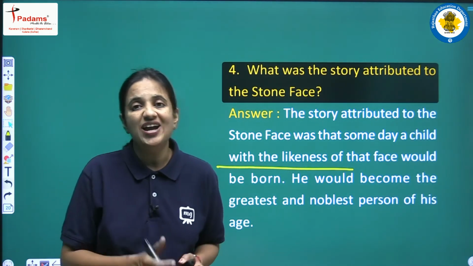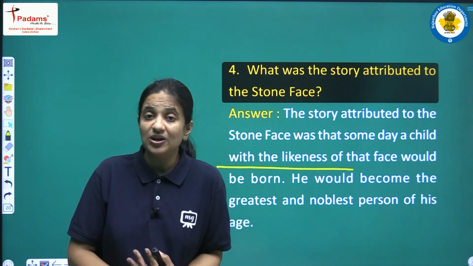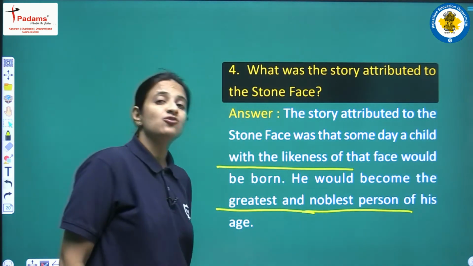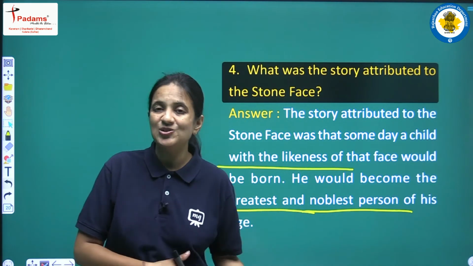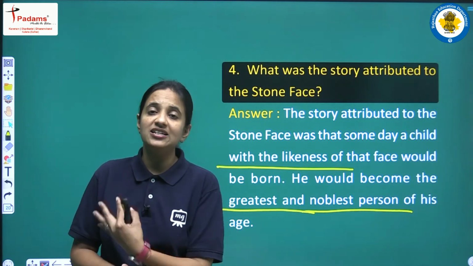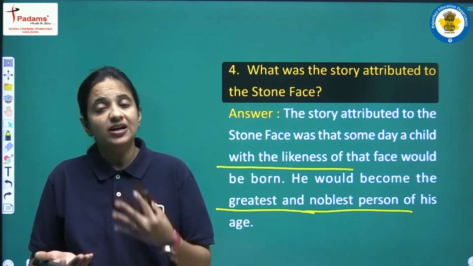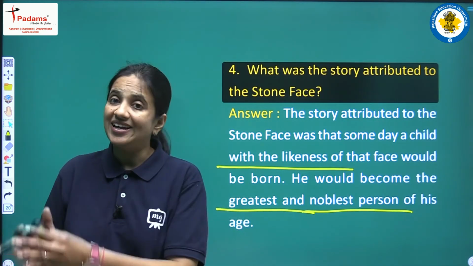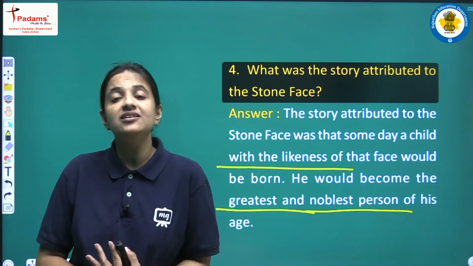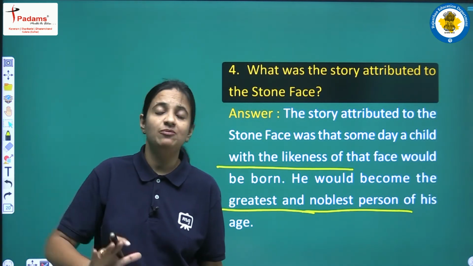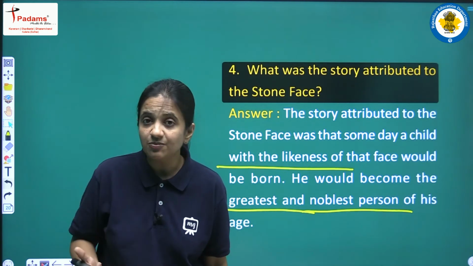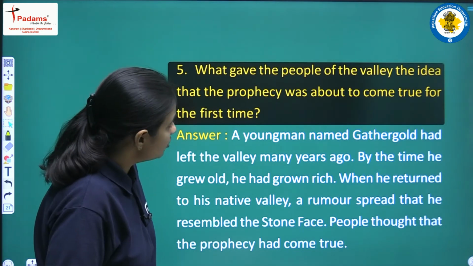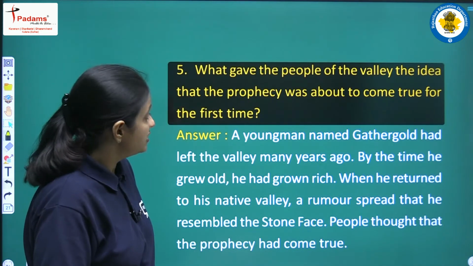Such a child will be born in that valley, and that child will be the greatest, the noblest person of his time. So this was the story attributed to the Great Stone Face, that some day one child would be born, and when he reached manhood, he would have the resemblance of the Great Stone Face, and he would be the noblest, the greatest person of his time.